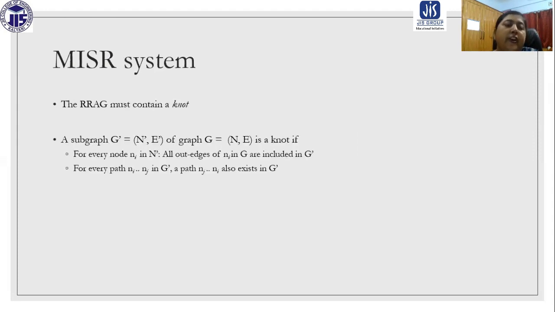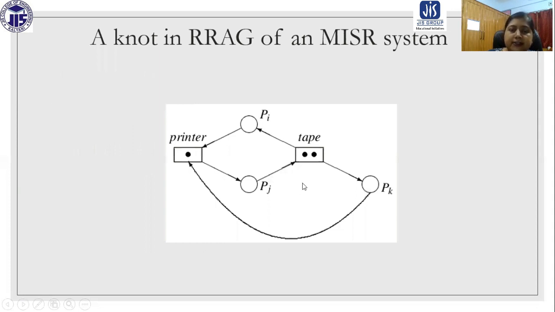For MISR, that means multiple instance, single request, the resource request graph must contain a knot. So the subgraph G is a knot if for every node Ni in N, all outedges of Ni in G are included in G, and for every path Ni to Nj in G, there is a path back. So here the detection condition is that it must contain a knot. You can see this is an example of a knot. Okay, here you can see there is a knot.